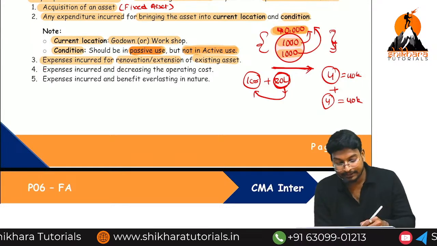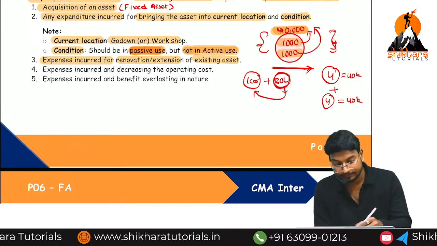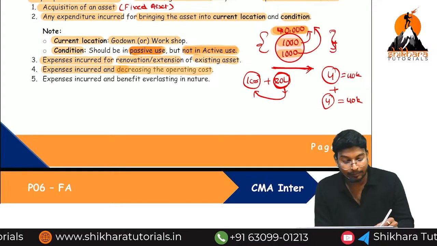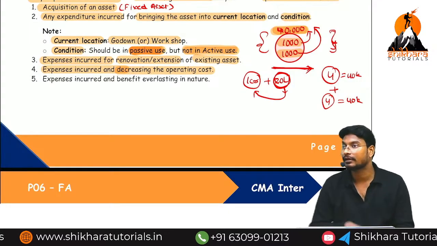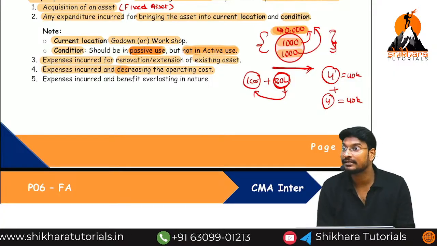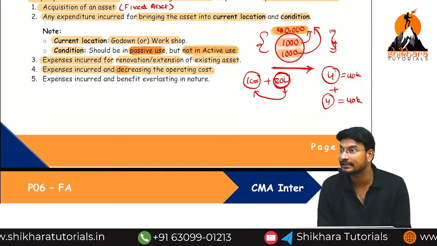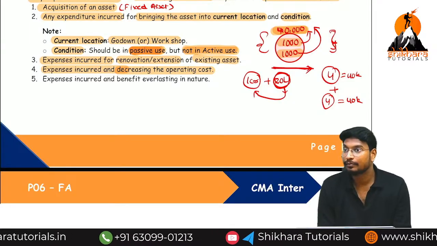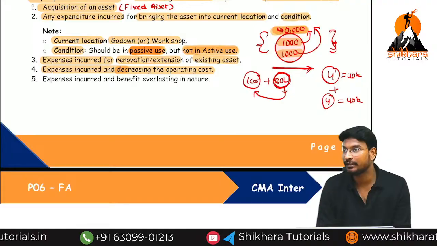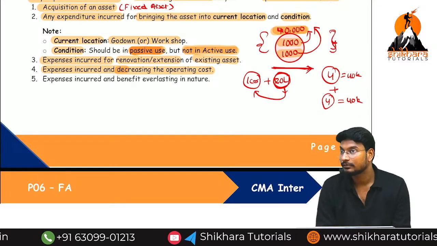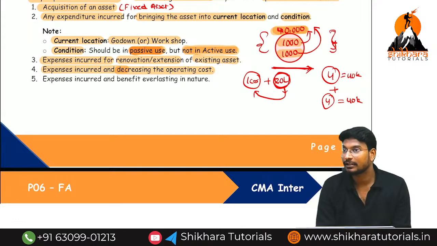Next one, expenditure incurred for decreasing the operating cost. What is the meaning of this one? We have certain expenditure, and with the help of that expenditure, our operating cost is decreasing. What is the meaning of operating cost? Day-to-day expense. For example, do you remember the Gautam SSC film? Do you know the Gautam SSC film?